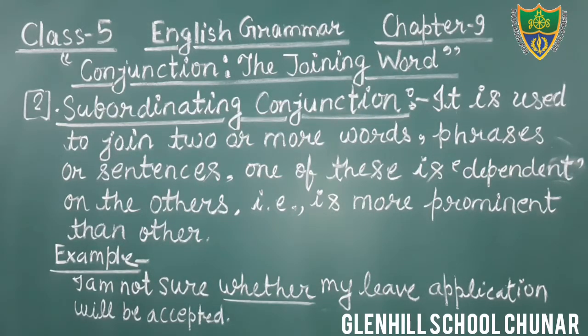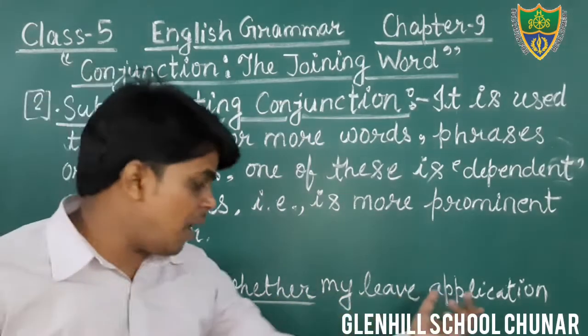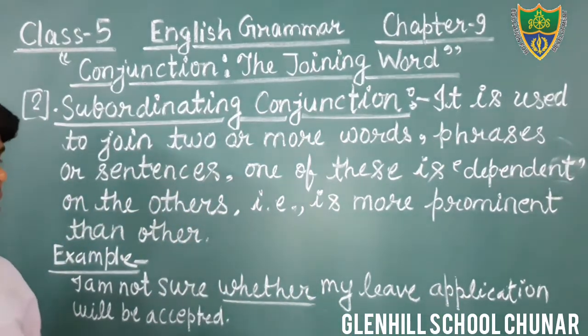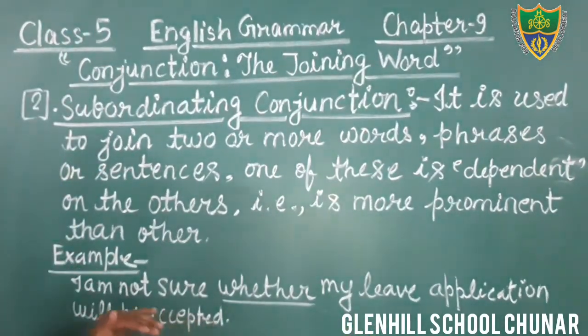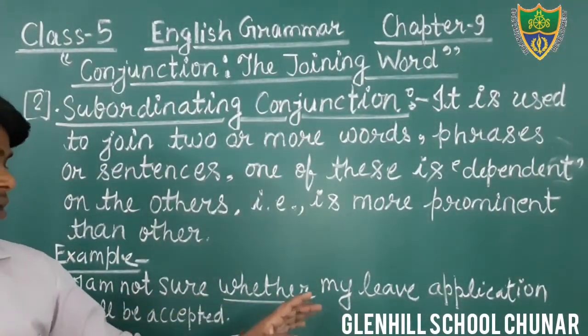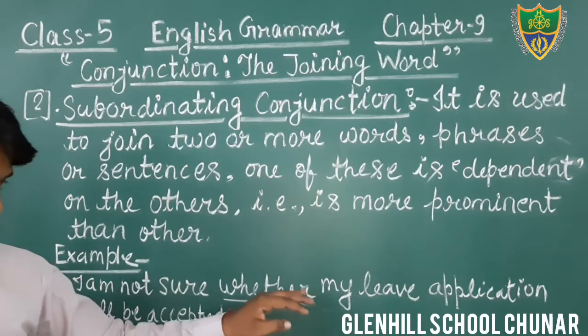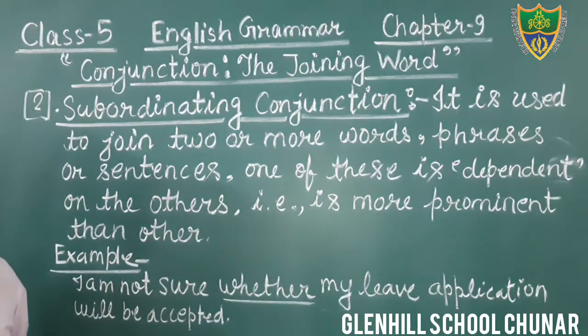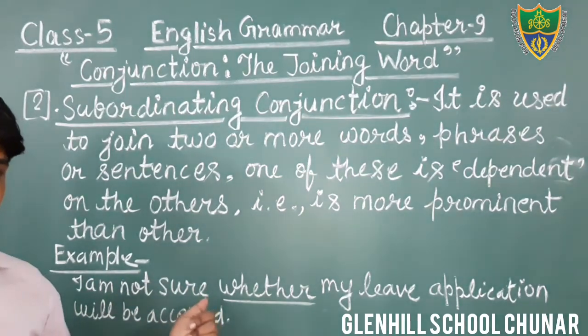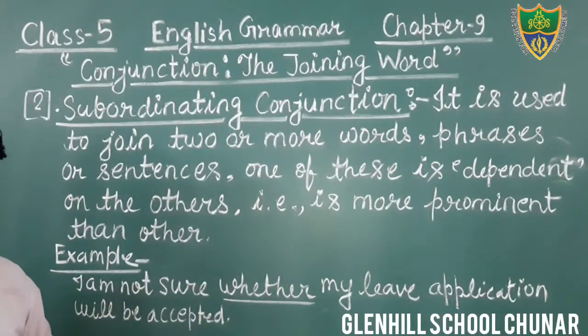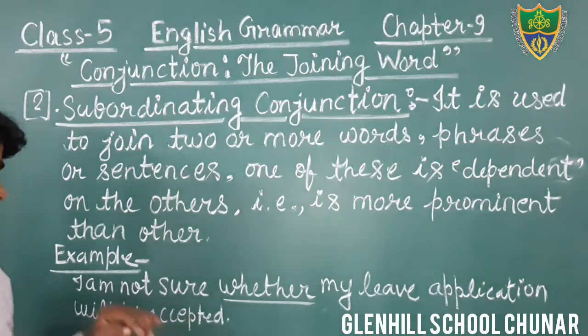Dear students, you can see here there are two sentences. I am not sure, that is one. And my leave application will be accepted. Here this sentence is based on that. There are two sentences and one is based on the other. My application will be accepted is one sentence, and the other is I am not sure, which is dependent on it.